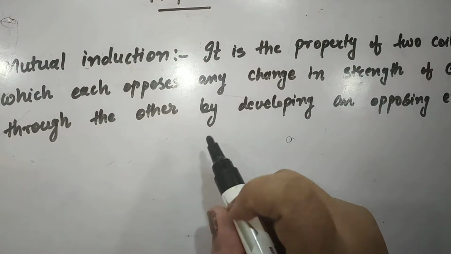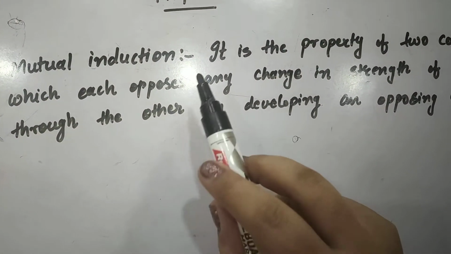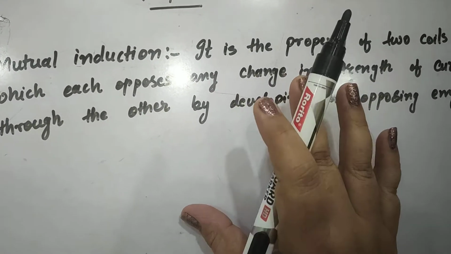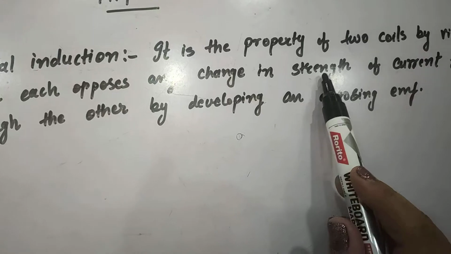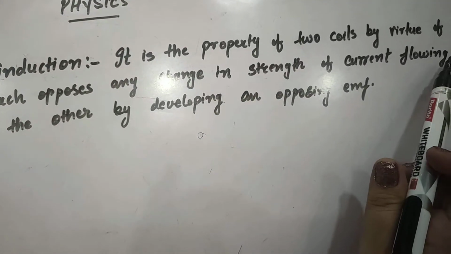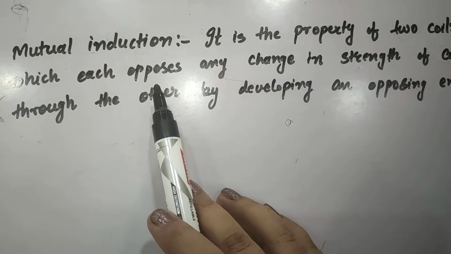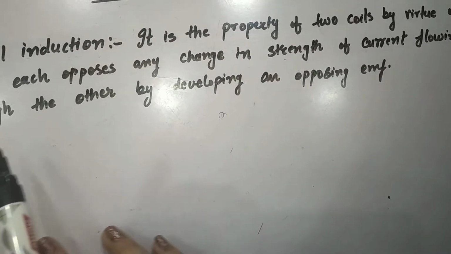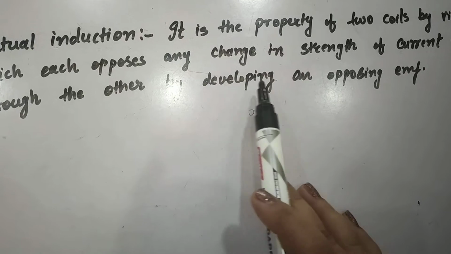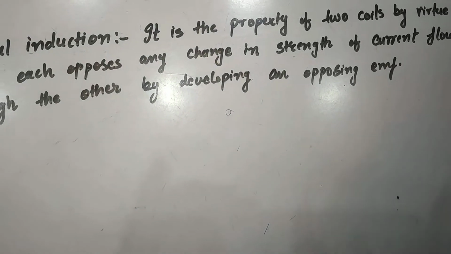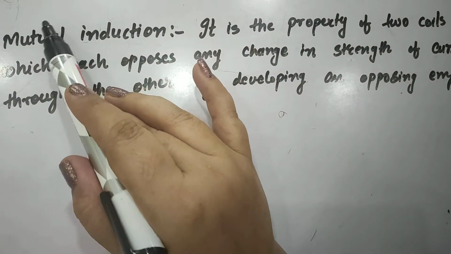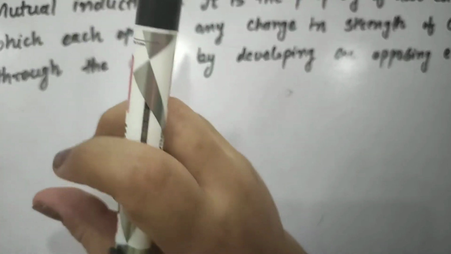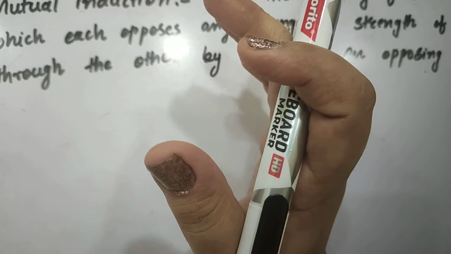Mutual induction. This is one of the very important topics. Let's first understand the definition of it. It is the property of the coil by virtue of which each opposes any change in strength of current flowing through the other by developing an opposing EMF. Okay, so first of all, the name: mutual induction. Mutual means the effect of one on another.